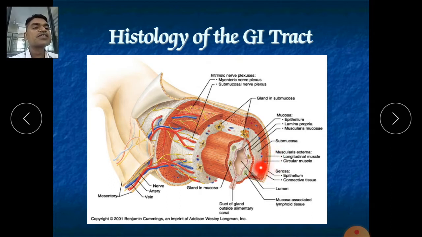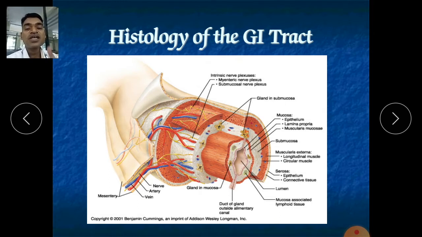These inner muscles are rich in blood supply, and the external one is called the longitudinal muscle. So except these two organs, in all of the GIT you will find these smooth muscles, which occur in our muscularis. And the last layer is called serosa. Now mind well, serosa is available in all of the GIT, in all alimentary canals except one. Which one is it? It is called the esophagus.